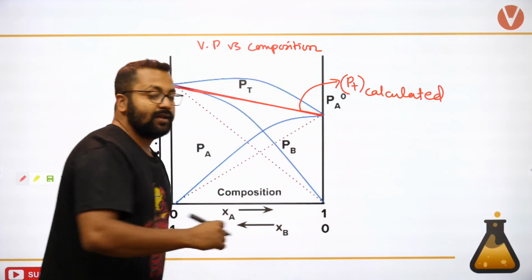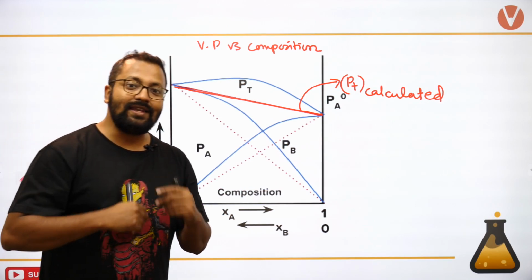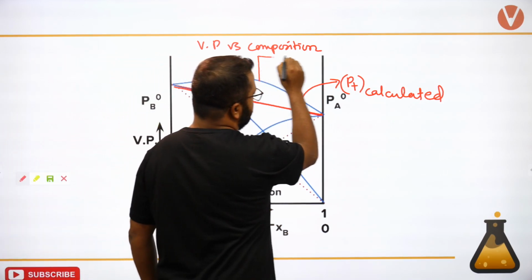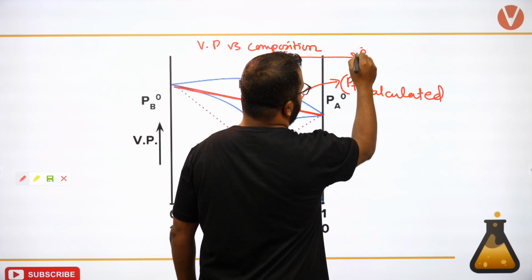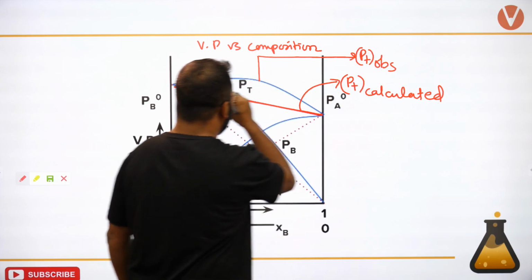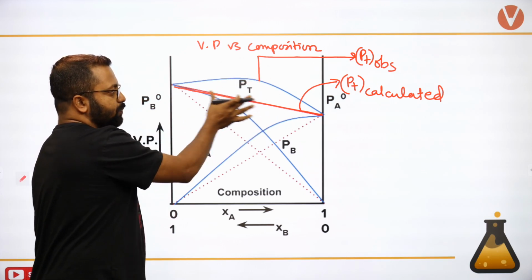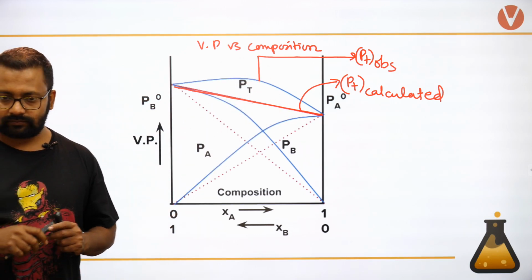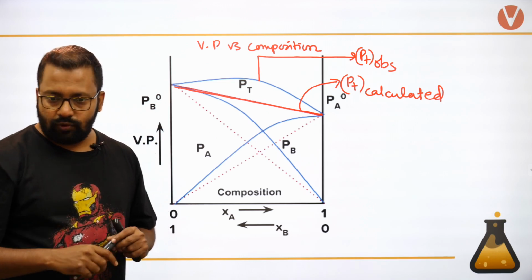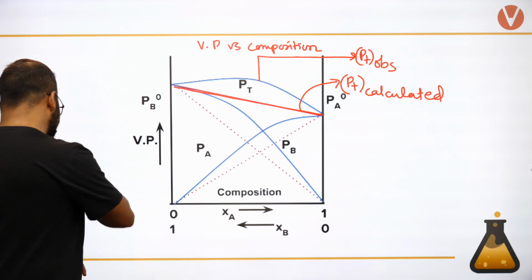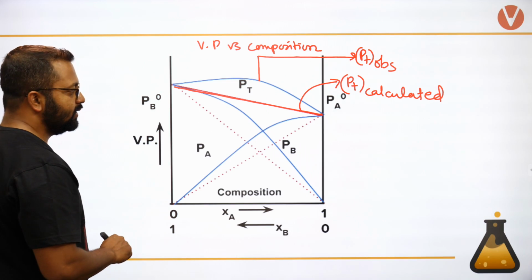And what is happening? The vapor pressure is increasing. So P total observed will be above the P total that you are calculating. Does Brownian motion mean high vapor pressure? No, it doesn't mean that.